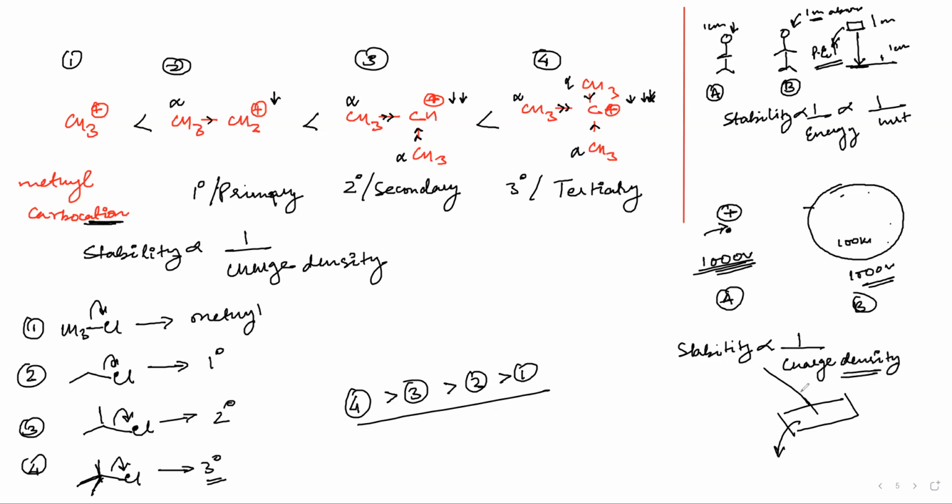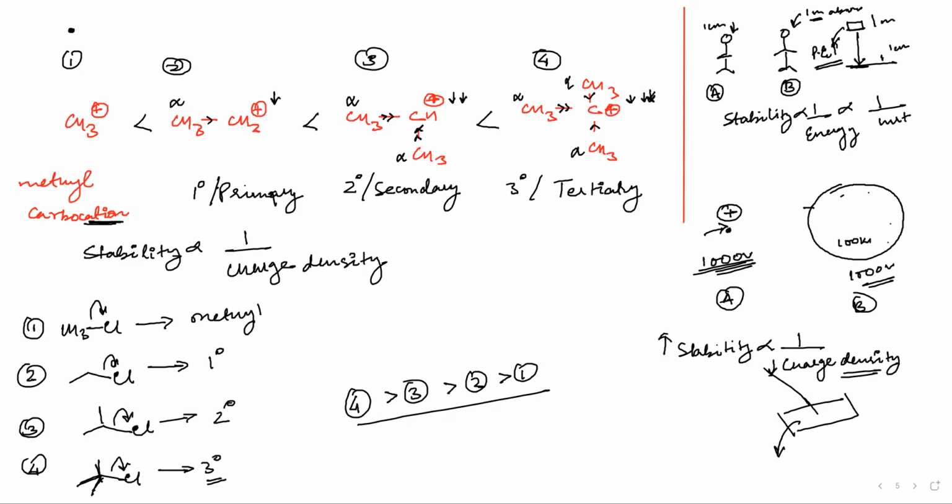Wherever the charge density is more. If I see this particular carbon, I can say the charge density is concentrated just here, at one point. Now, as the CH3 is present here, CH3 is giving electrons to the CH2 positive, and this positive charge will decrease because it is giving electrons. Electrons are negatively charged, and they will neutralize the positive charge a bit, because only one CH3, and it will decrease the positive charge. So the charge is decreasing. If the charge is decreasing, the stability will increase.